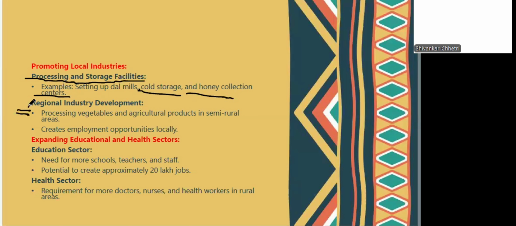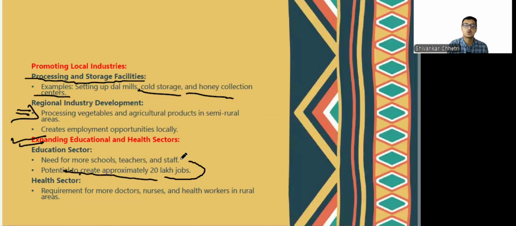Processing vegetables and agriculture products can also be done in semi-rural areas. It creates more employment locally. So, expanding the education and health sector: as we know, the NITI Aayog found out that they can create approximately 20 lakh jobs only in education. So more education institutions and health institutions have to come up.